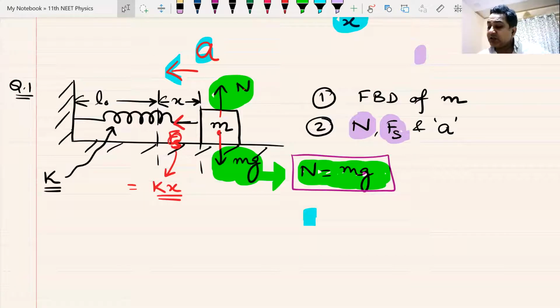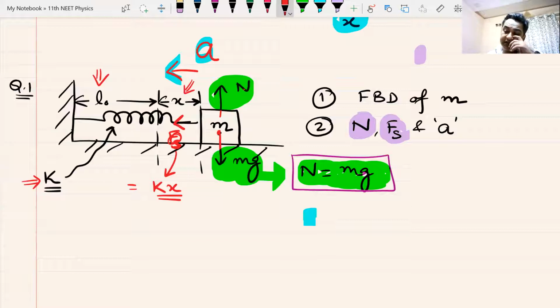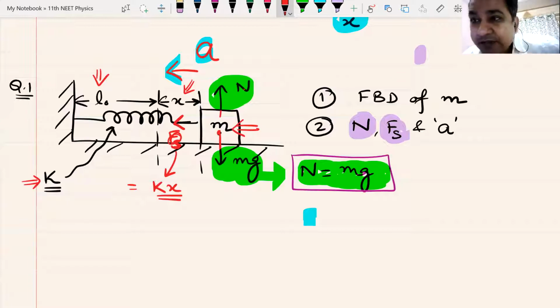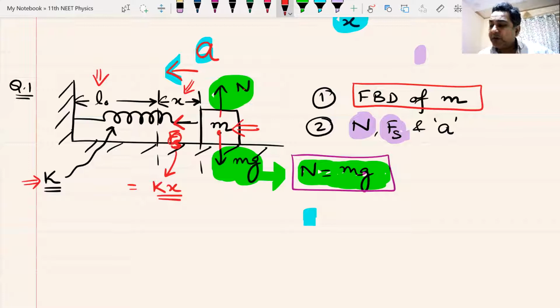There were 4 questions asked from you. The spring constant of the spring was given as K. The natural length of the spring was given as L naught, which you will not require. The extension in the spring was given as X, and the mass of the block was given as M. You had to draw, number 1, the free body diagram of block M. Then you were asked to find the normal reaction, spring force, and the acceleration of the block.